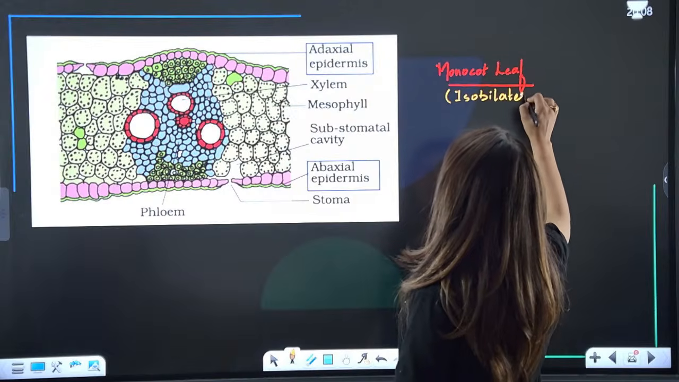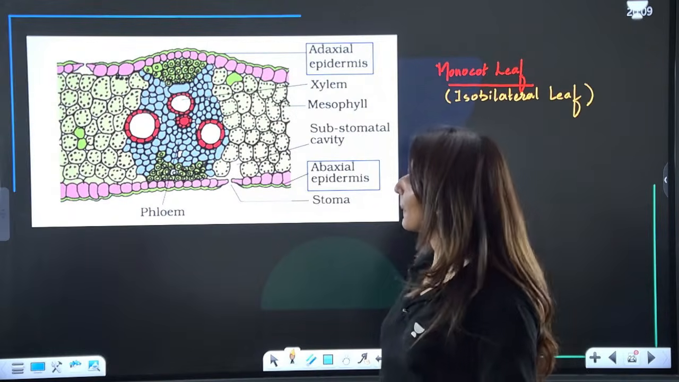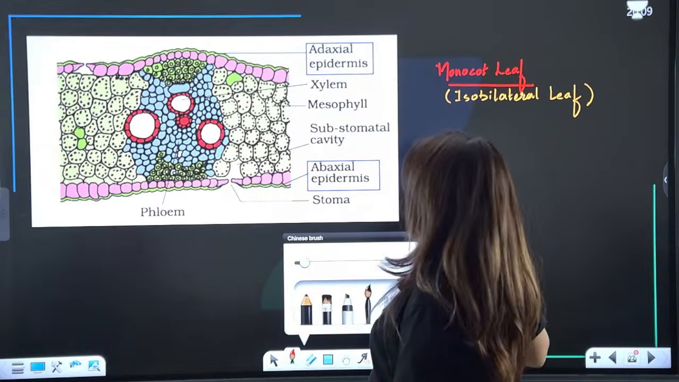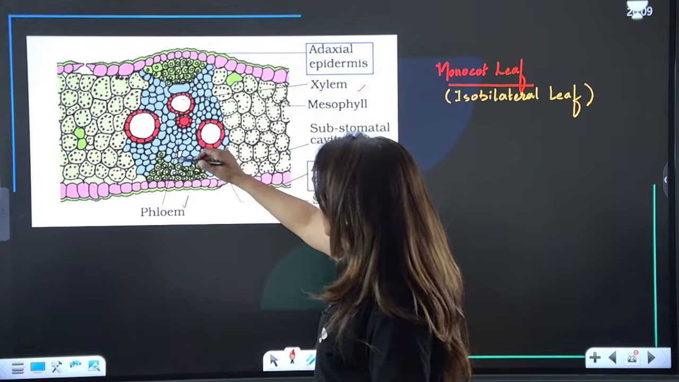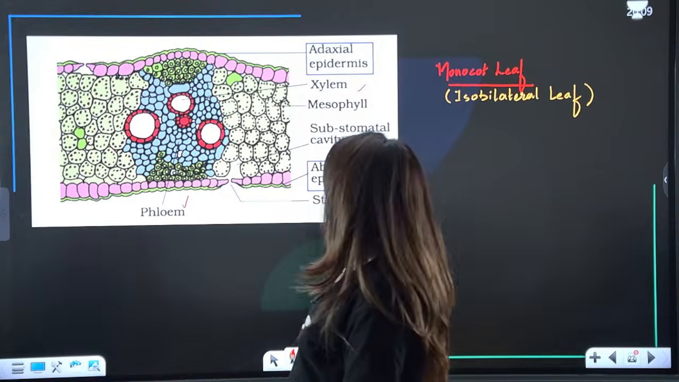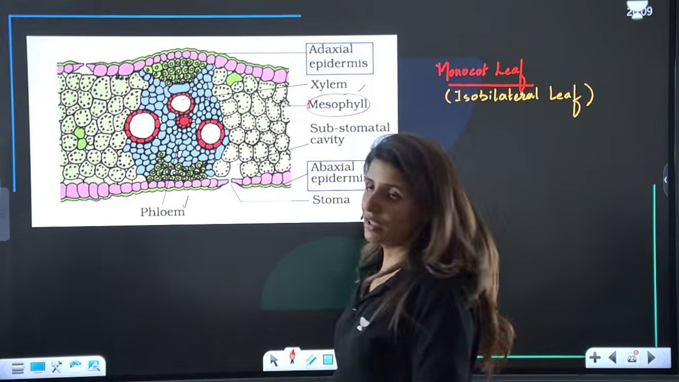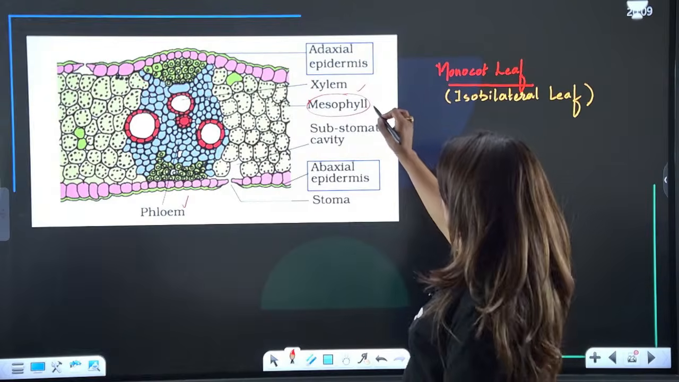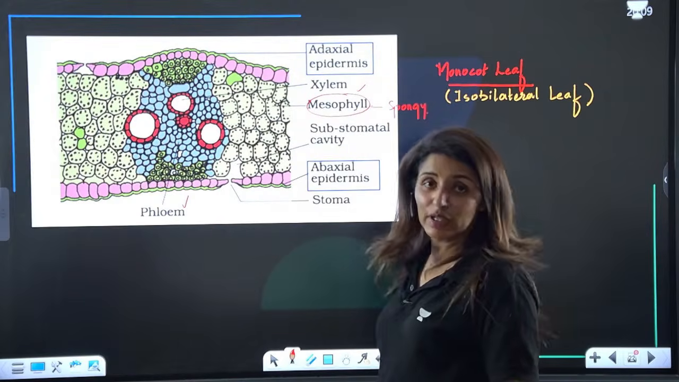We call it isobilateral leaf. Please tell me these points are clear. Yes? Then we have this xylem, we have this phloem, this is the phloem, right? And then the entire mesophyll is of the same type, that is spongy type. It consists of spongy mesophyll only.